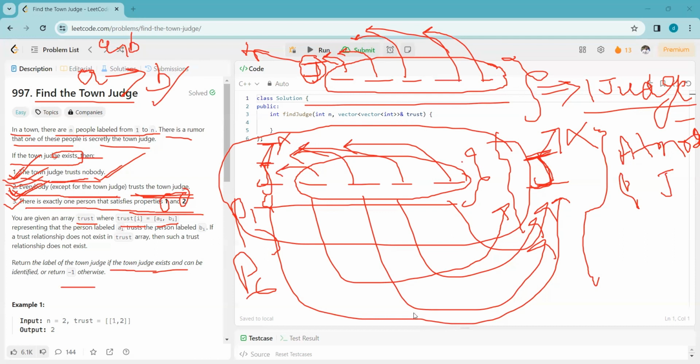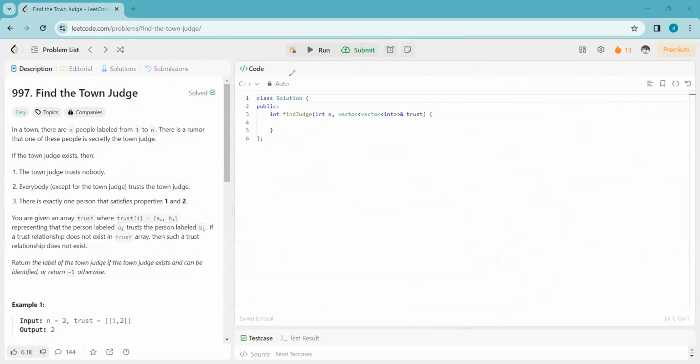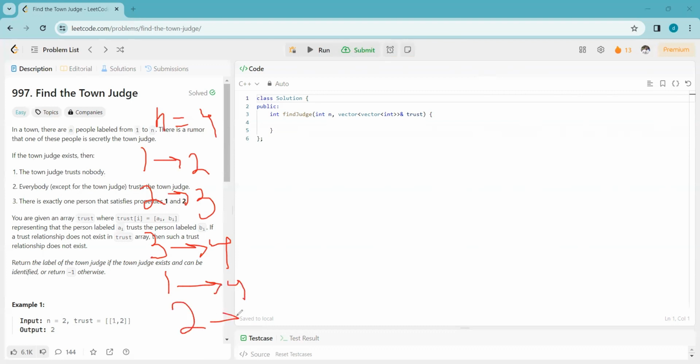So let's take an example. Suppose we have n equal to 4, and the trust vector says 1 trusts 2, 2 trusts 3, 3 trusts 4, 1 trusts 4, and 2 trusts 4.